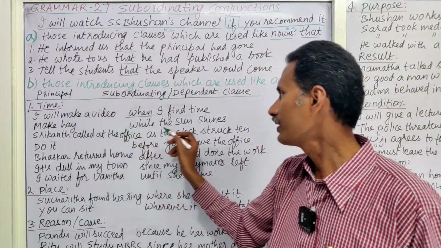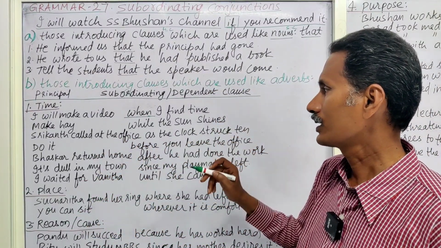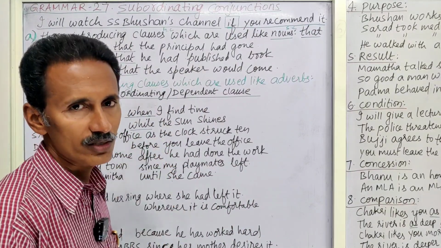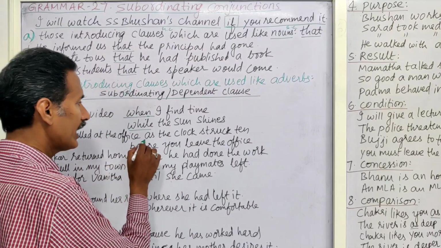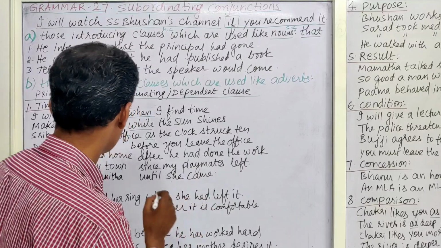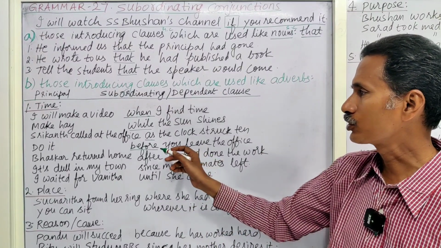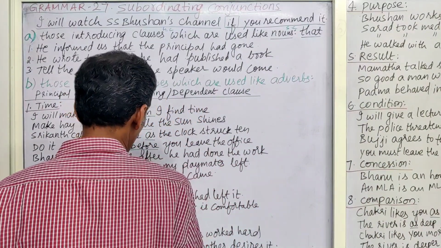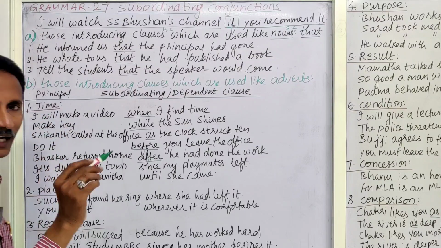Next, make hay while the sun shines. Make hay, that means make arrangements or try to earn something, while the sun shines. So this while is said to be the subordinating conjunction. Next one, Srikanth called at the office as the clock struck 10. So this as is called the subordinating conjunction. Do it before you leave the office. This before is said to be the subordinating conjunction. Next one, Bhaskar returned home after he had done the work. After is said to be a subordinating conjunction of time.